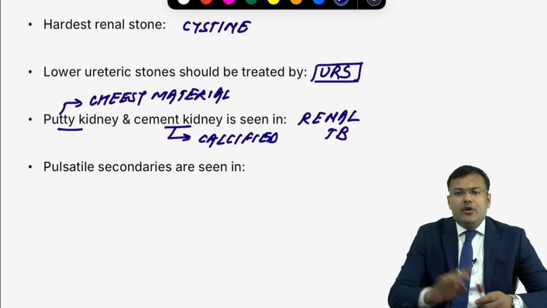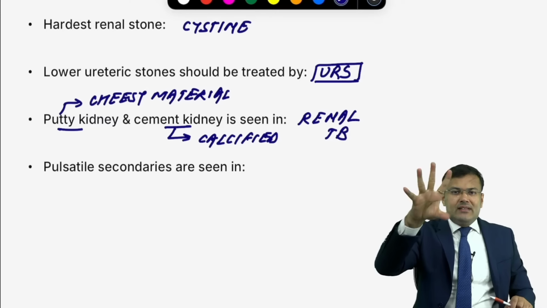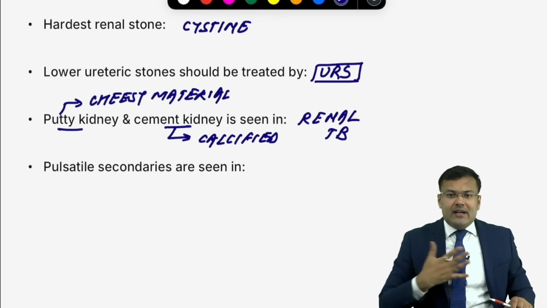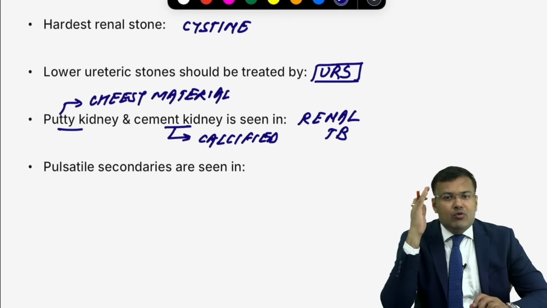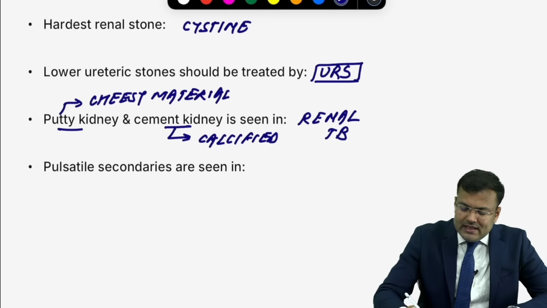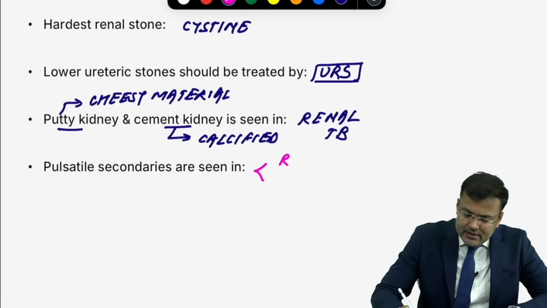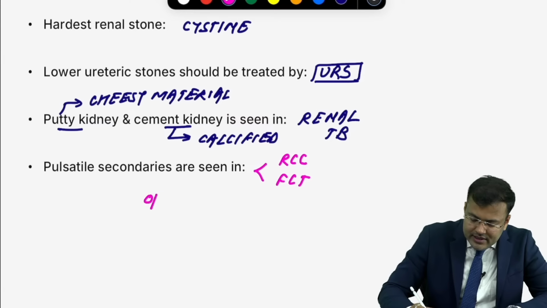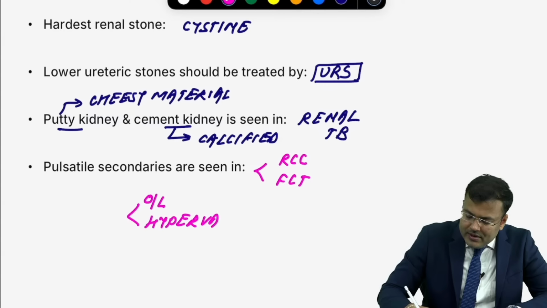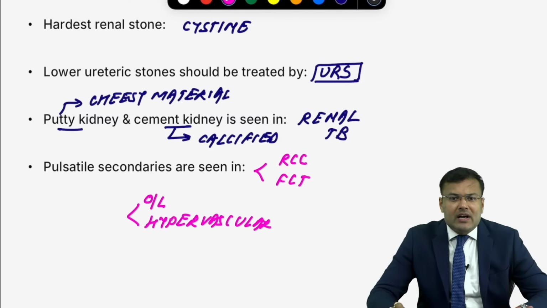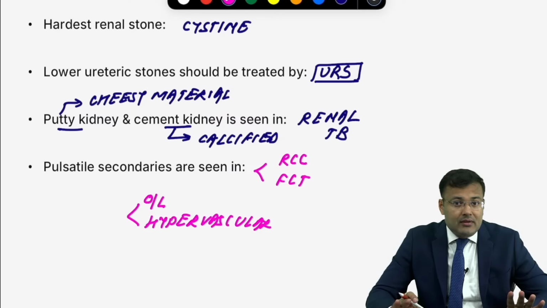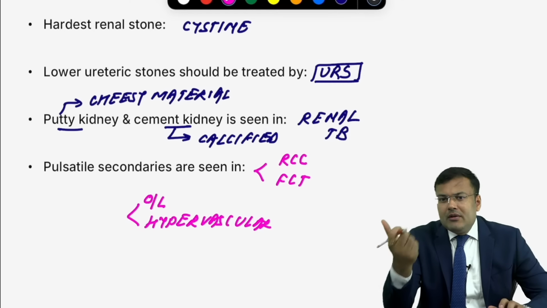You know pulsatile secondaries. Which malignancy is having pulsatile secondaries? Tell me. RCC and follicular carcinoma thyroid. These are osteolytic and hypervascular. Remember, in follicular carcinoma thyroid, which bones are involved?